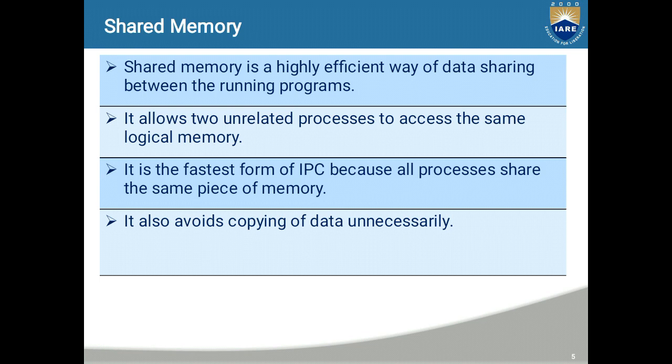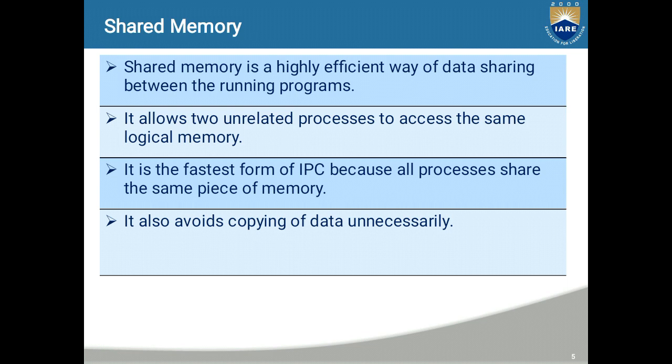As we are already aware, communication can be between related or unrelated processes. Usually, communication between related processes is performed using pipes or named pipes, as we have discussed earlier. For unrelated processes, like a process running in one terminal and another process running in another terminal, communication can be performed using named pipes or through popular inter-process communication techniques like shared memory. Thus, this is about the importance of shared memory.